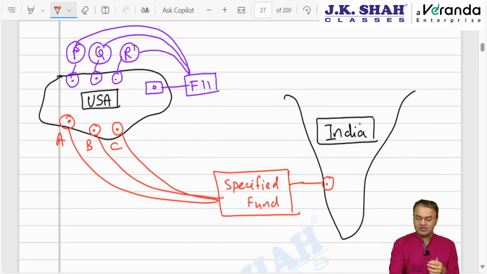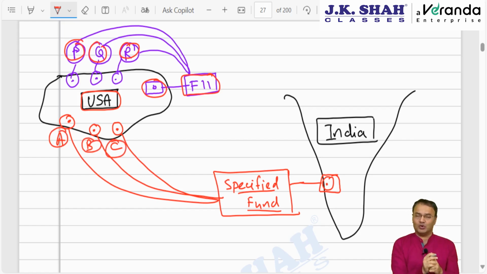Say this is India, this is USA. FII is the one which is registered and incorporated in USA, that is a foreign country, and has its investors P, Q and R. All investors are non-residents, residents of USA. Whereas a specified fund referred to in 10(4)(d) is the one which is incorporated in India under the Companies Act, or maybe as a trust or as an AOP or as a body corporate, and it has investors located outside India. A, B and C are residents of USA.